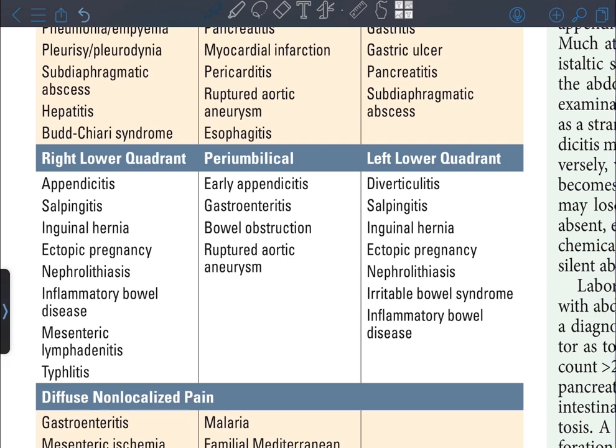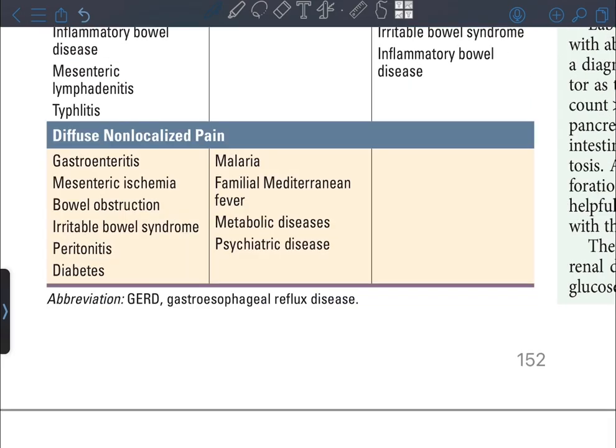Left lower quadrant: diverticulitis, salpingitis, inguinal hernia, ectopic pregnancy, nephrolithiasis, irritable bowel syndrome, inflammatory bowel disease. Diffuse non-localized pain: gastroenteritis, mesenteric ischemia, bowel obstruction, irritable bowel syndrome, peritonitis, diabetes, malaria, familial Mediterranean fever, metabolic diseases, psychiatric disease.